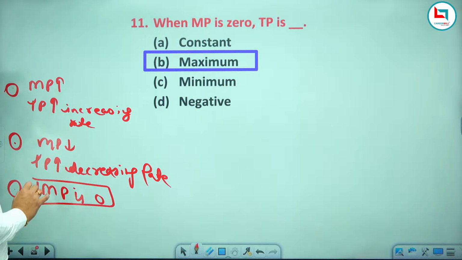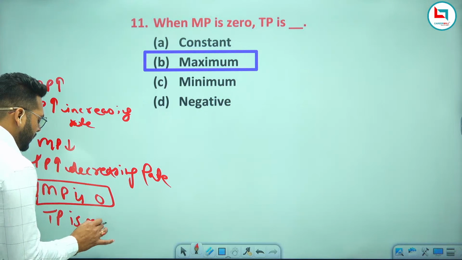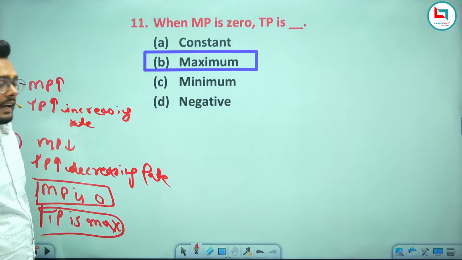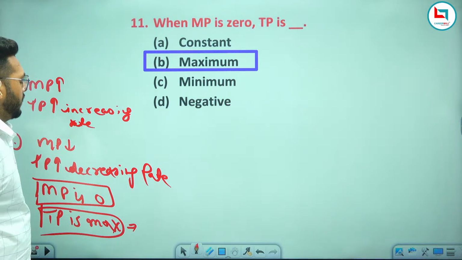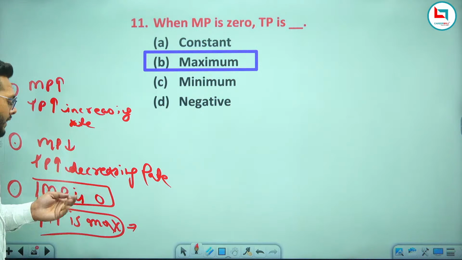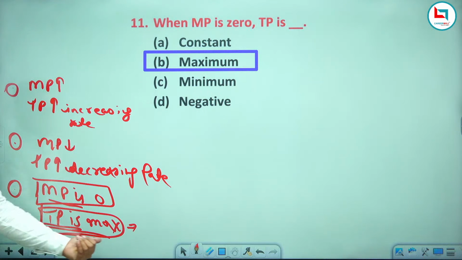Now the third point, which is most important: when MP is 0, this means TP is maximum. This point is also called the point of satiety. TP is maximum, which means maximum production can be done at this level of output. No more further production is possible for any additional labor. Not possible any production after this point. TP is maximum, means total product is now finished.